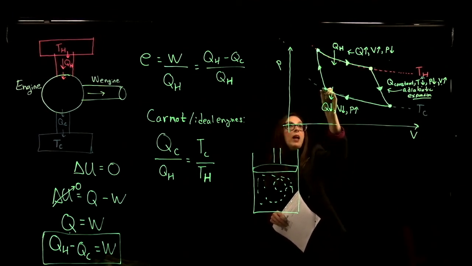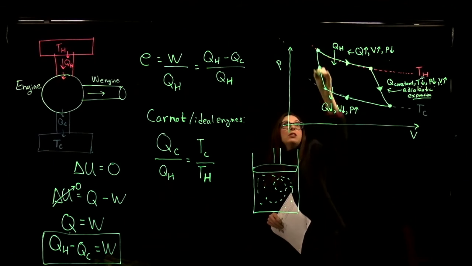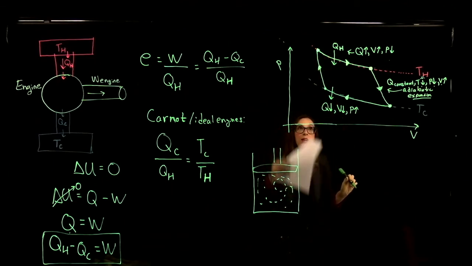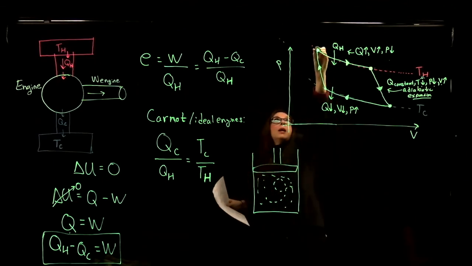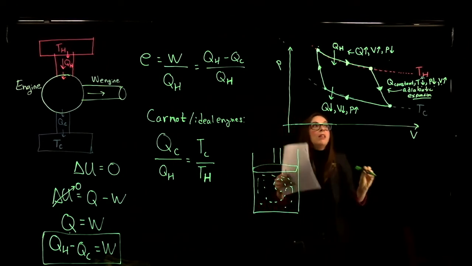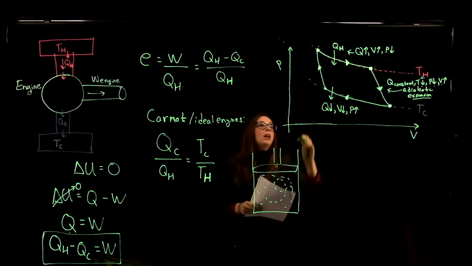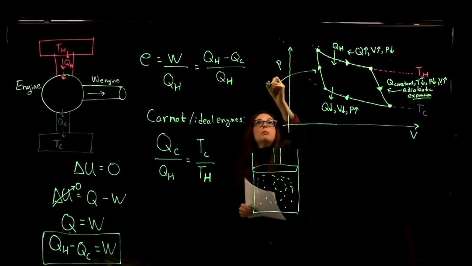And then finally, we have the final stage in our Carnot cycle to complete the cycle and come back up here to where we started. And that's going to be another adiabatic process. And we call this process adiabatic compression.